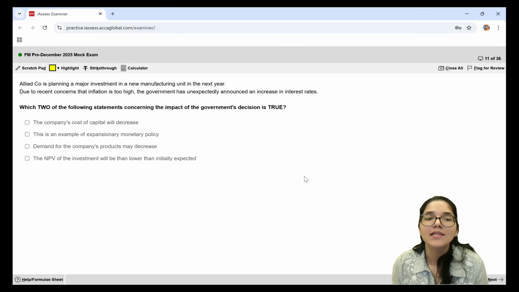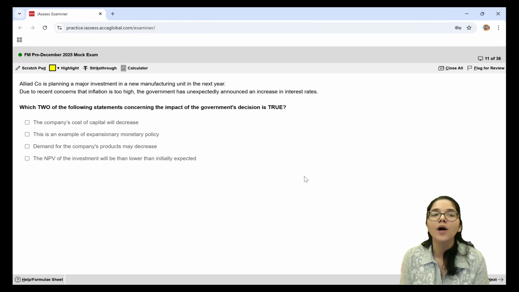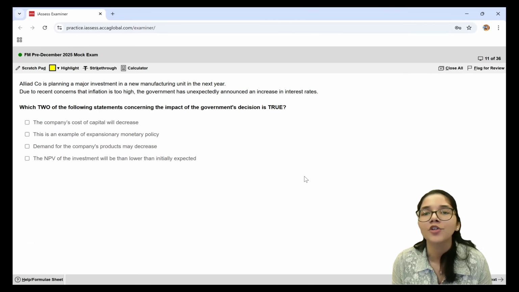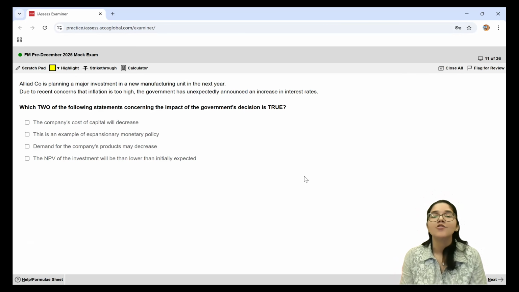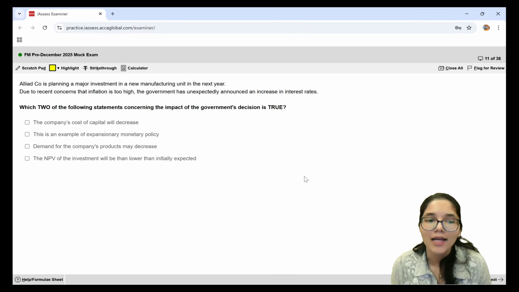First statement is the company's cost of capital will decrease. Guys, now interest rates are high in the economy. If you are thinking of a new investment, maybe some of it will come from a loan. If the interest rates are higher, you will get a higher rate of loan, higher rate of interest that you have to pay on the loan. That means your KD will increase. So if your KD increases, that means the cost of capital will also increase. So the first statement cannot be your answer.